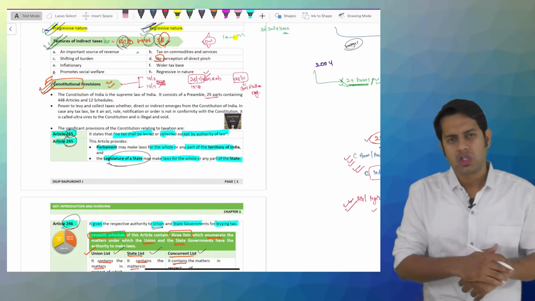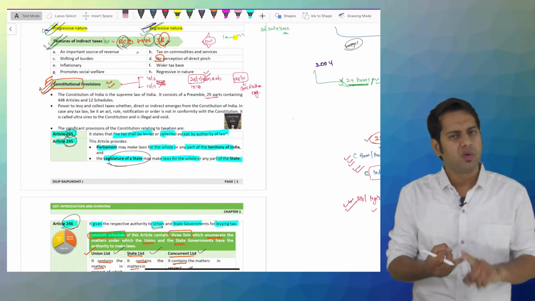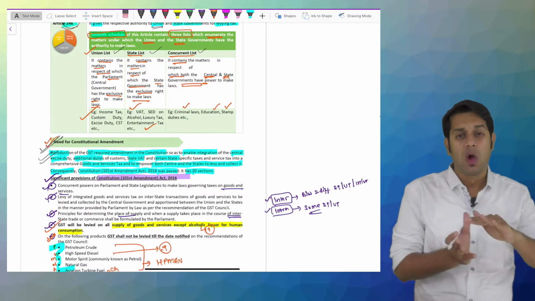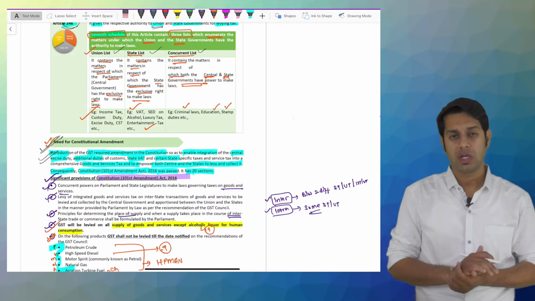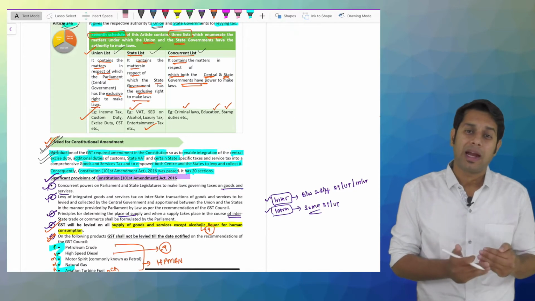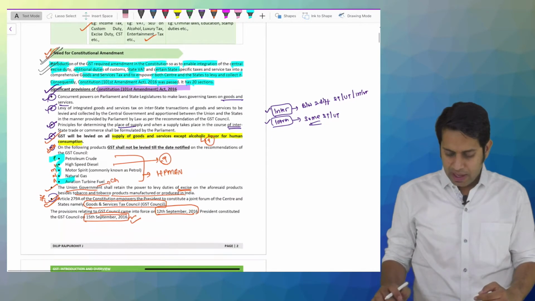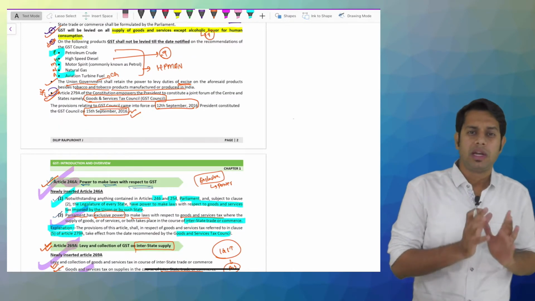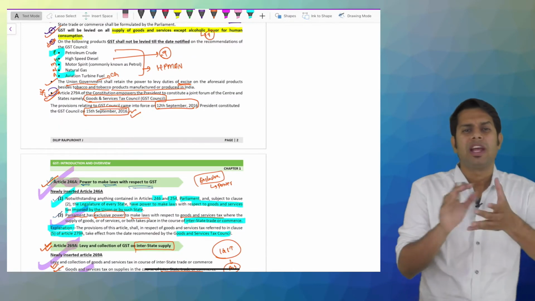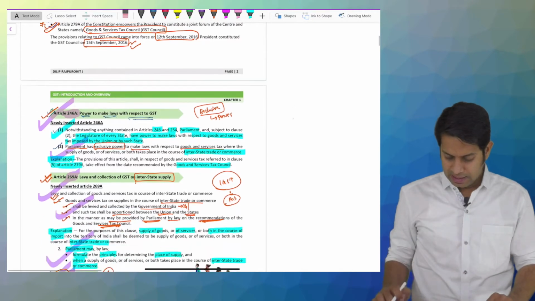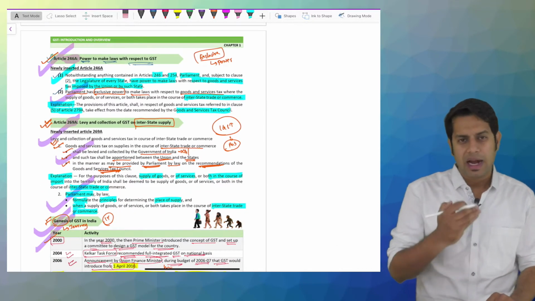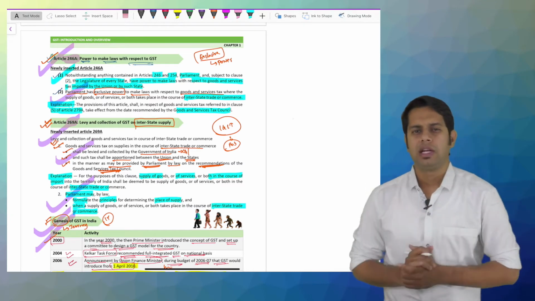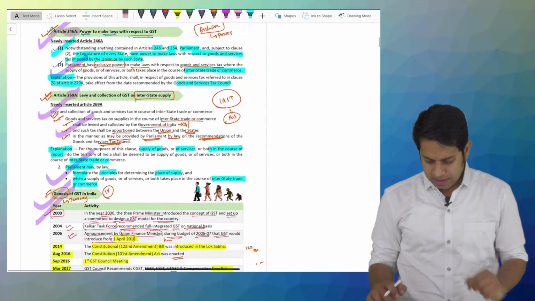Then we had seen constitutional provisions, articles 265, 245, 246 talk about three lists. Then we saw the amendment which has happened in our constitution. The Constitution 101st Amendment Act 2016 was passed, and it gave rise to article 246A, which told that now both central government and state government can jointly levy a tax called central goods and services tax. Then article 269A said on interstate supply only the central government has the power to make the law.